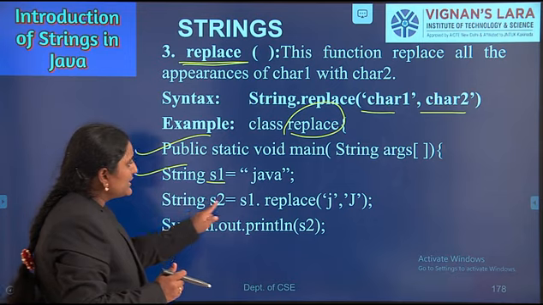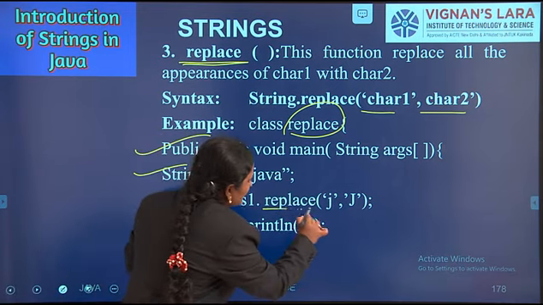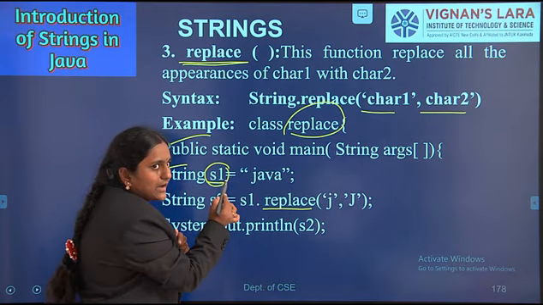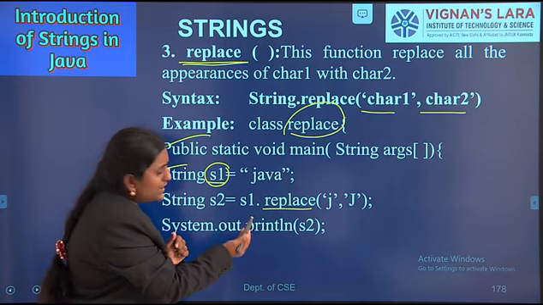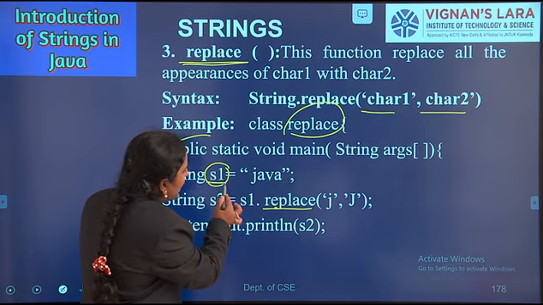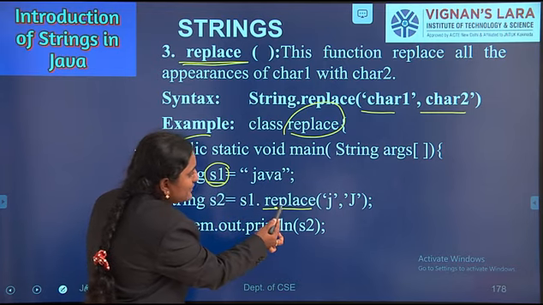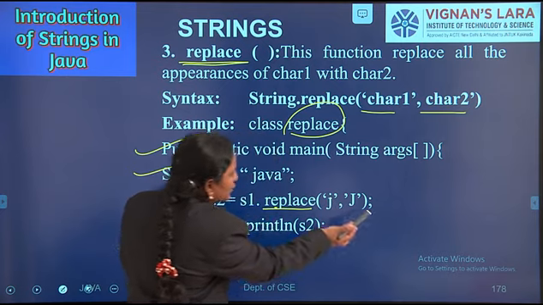Next one, String S2 equal to S1 dot replace. Here I am applying the replace method. I am calling the replace method through the S1 object reference. Already we created the string object, and I am calling the replace method with the help of the object reference. Here what is our object name? S1. S1 dot replace. I am replacing char1 with char2.